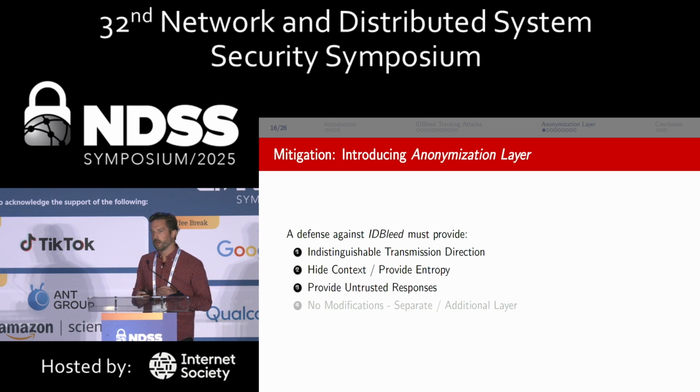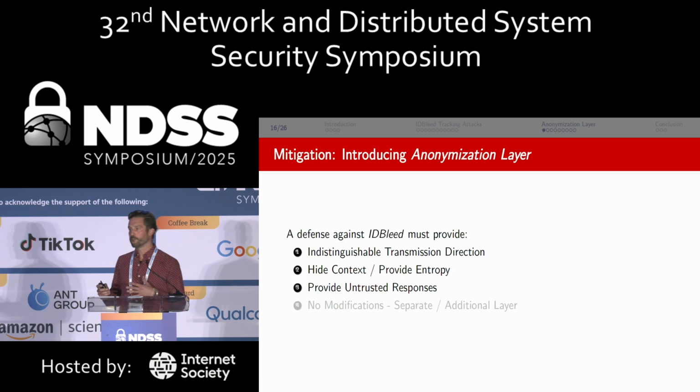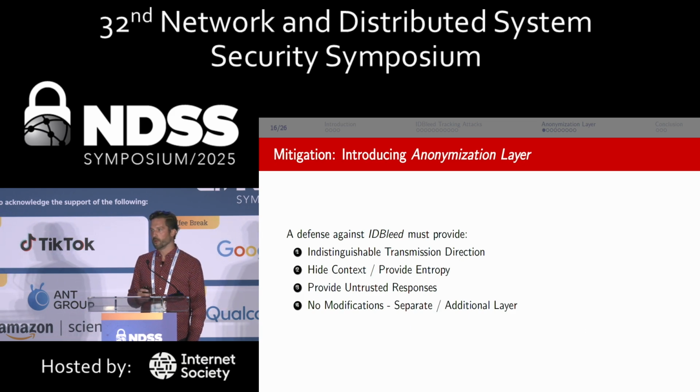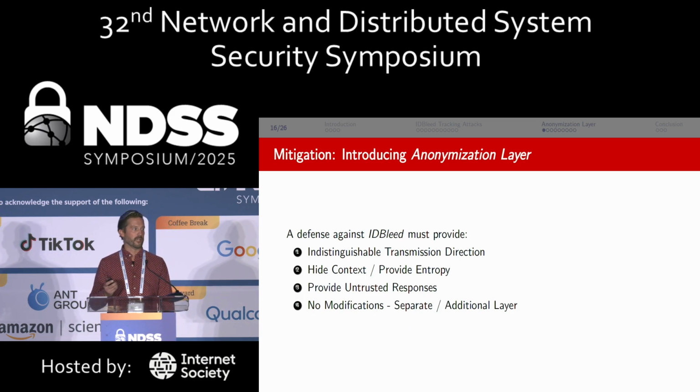But we also want to provide untrusted responses. So in that first diagram we looked at, Bob actually had no response to the untrusted device. So if this is a particular feature of a protocol, then we want to actually be able to provide some layer of ambiguity there as well. And finally, for adoption, we don't want to have any modifications to your communication stack. So we want to design this as a separate or additional layer that you can integrate.